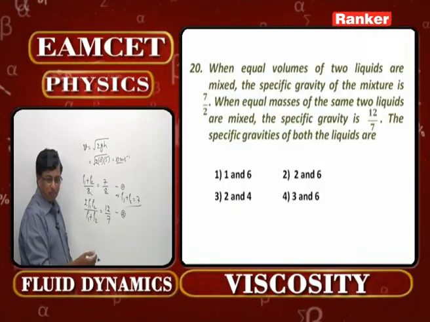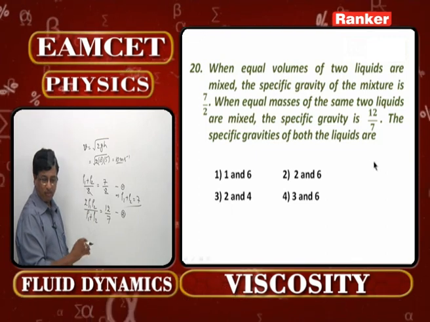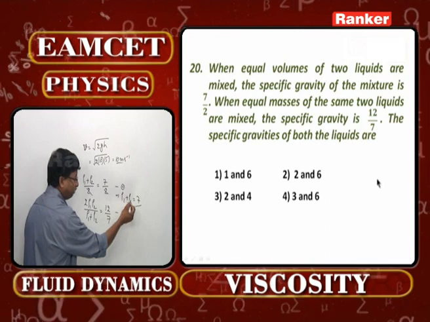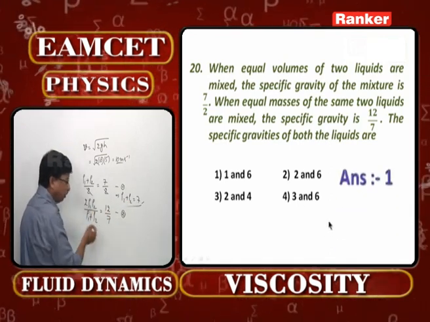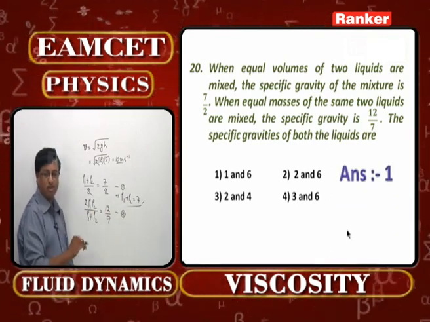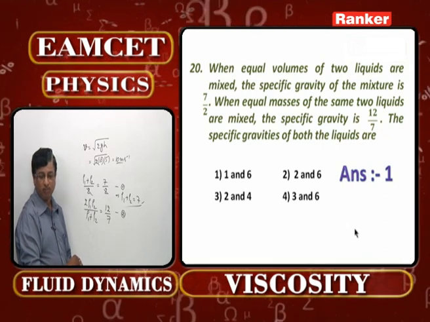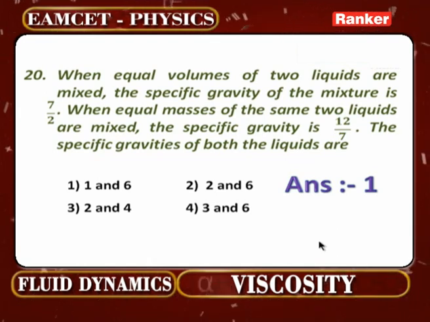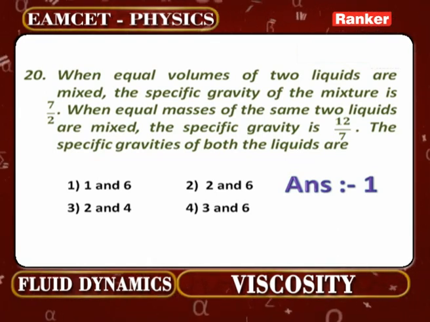1 and 6. 1 plus 6 is 7. 2 plus 6 is 8. 2 plus 4 is 6. 3 plus 6 is 9. So 1 plus 6 must be 7. There is no need for you to calculate it further. So the first option itself is going to be the correct option for this one. Otherwise also you can solve these two, then also you will be getting 1 and 6. There is no doubt about that. Now look at the next number, please.